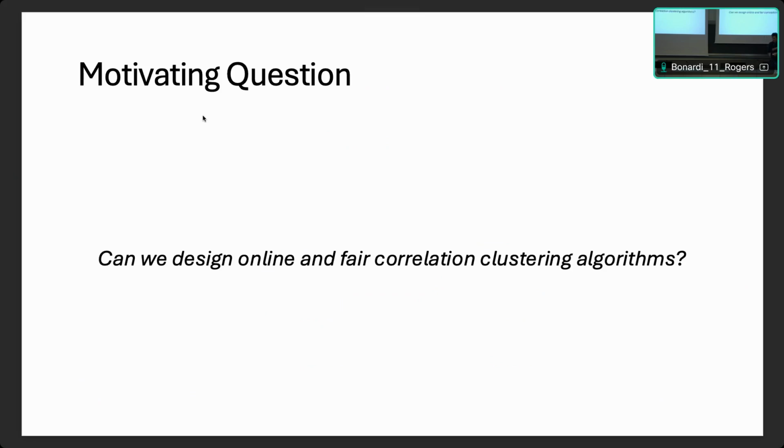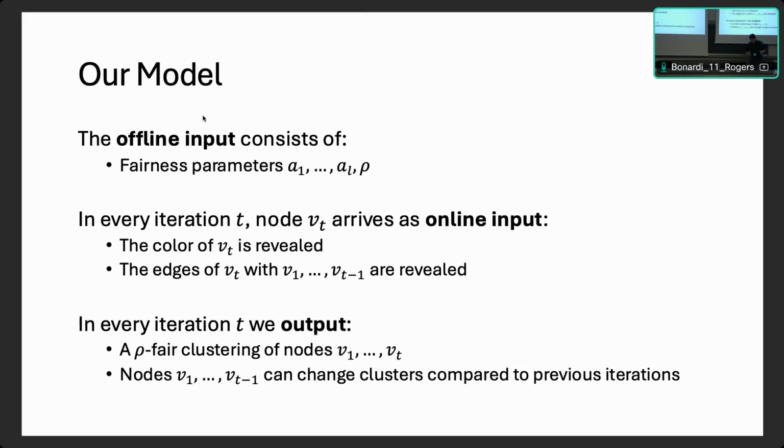As a whole, our motivating question is whether we can design online and fair correlation clustering algorithms. So we are combining both notions. As for how it runs, first of all we start by taking the fairness parameters as offline input. Then, in every iteration, as a new node arrives, we see its color, and we also see the edges it has with previous nodes. Our output on every iteration is a rho-fair clustering of the nodes up to t.